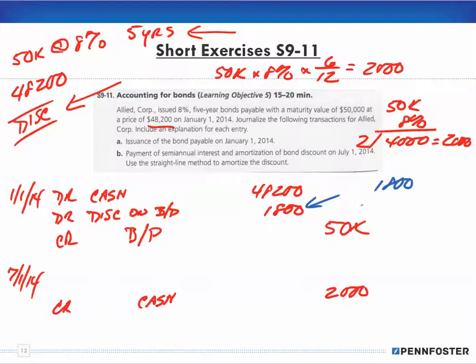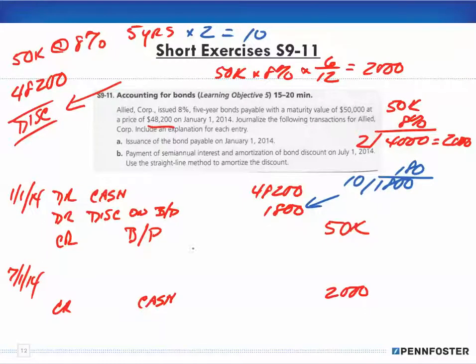Remember, this is for 5 years, but we're making semi-annual payments, so it's 5 years times twice a year, that's 10 periods. If I take my $1,800 and divide it by the 10 periods, that's $180 that I'm going to amortize each and every period.